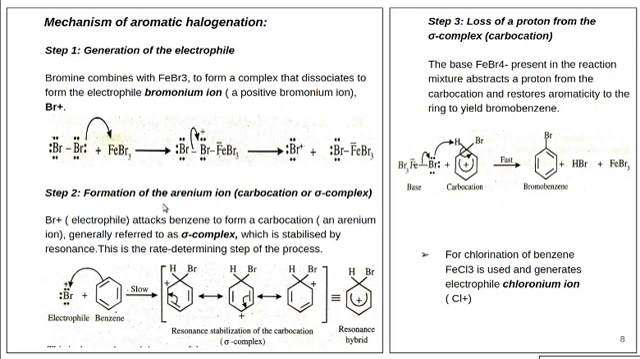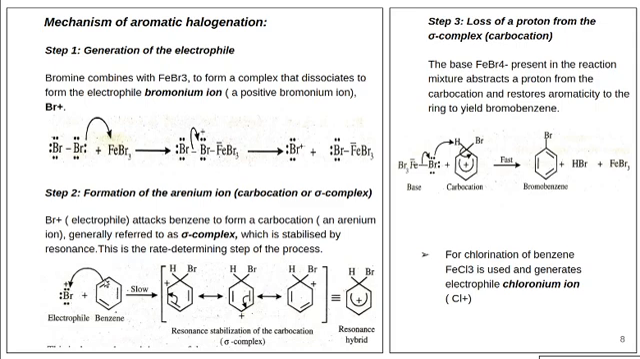The second step is the formation of the arenium ion, also known as carbocation or sigma complex. In the second step, the bromonium ion, that is the electrophile, attacks benzene to form a carbocation, an arenium ion, generally referred to as sigma complex, which is stabilized by resonance. This is the rate determining step of the process. So in the second step, the electrophile attacks the benzene ring.